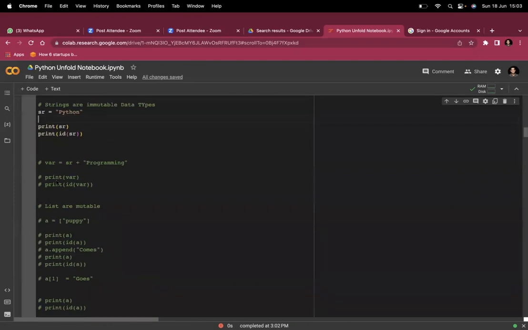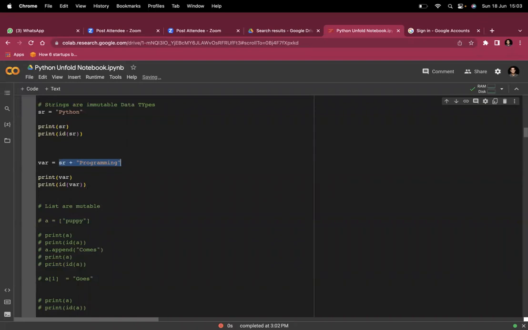In the same way, again I am defining a variable S R. Inside the S R, initially it was Python. Then I'm adding two strings, which can be added. It will not throw any error.